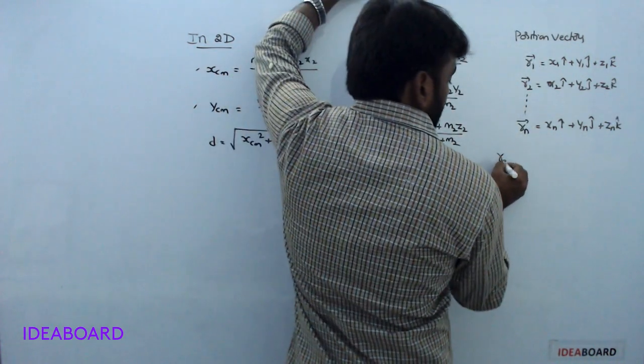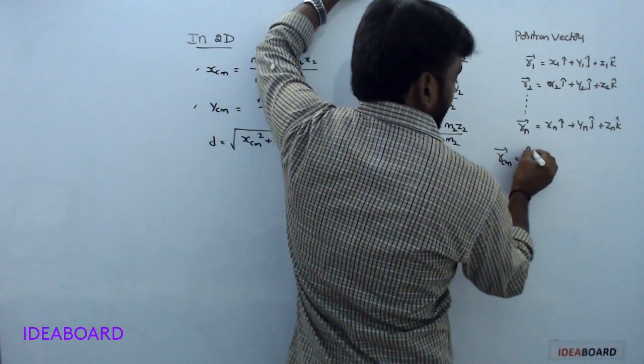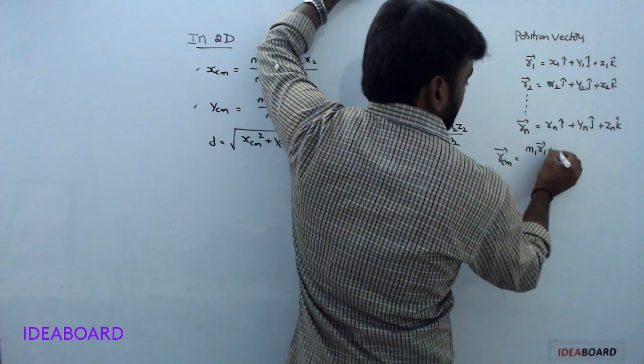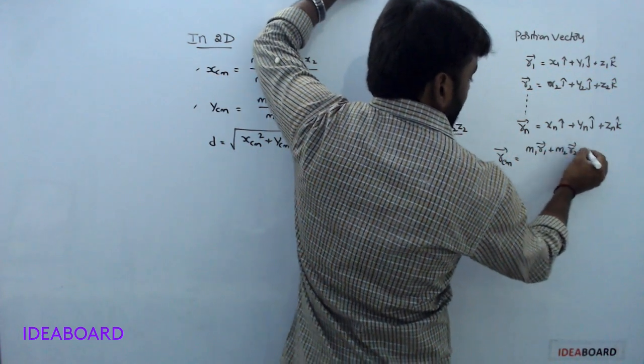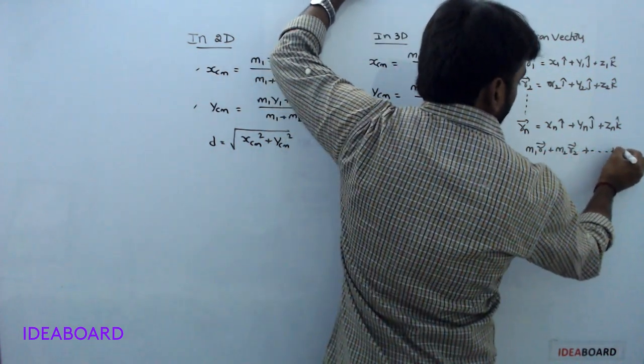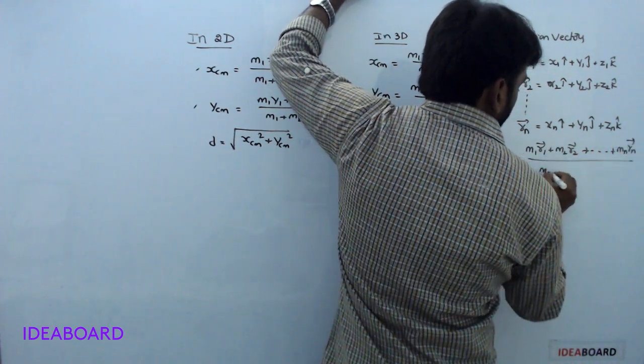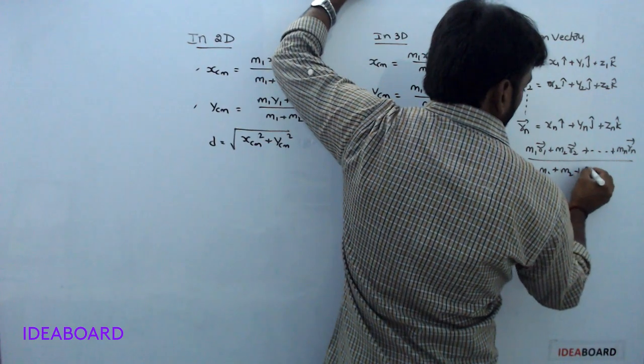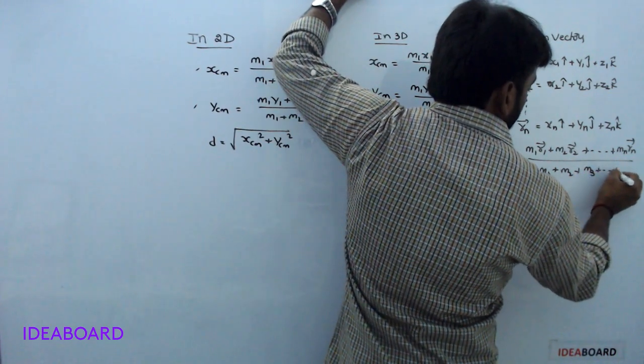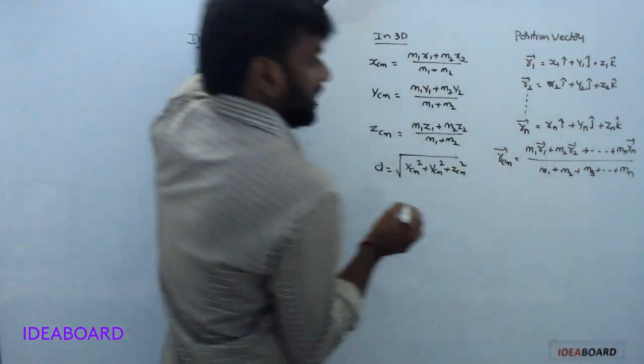Understood? So the center of mass position vector is written as m1 r1 bar plus m2 r2 bar plus so on up to mn rn bar, divided by m1 plus m2 plus m3 plus up to mn. Understood?